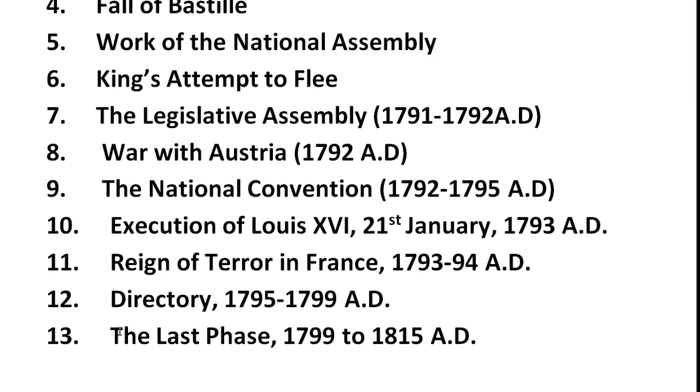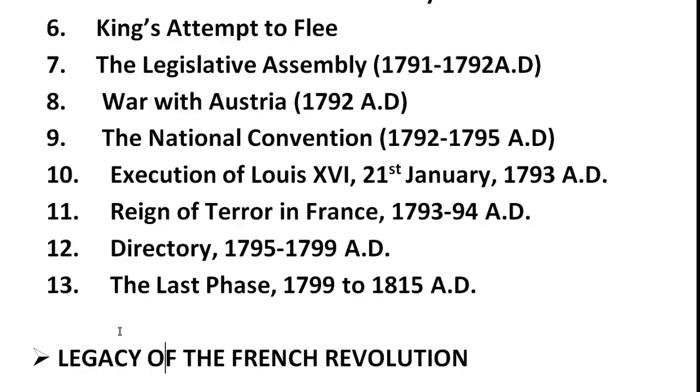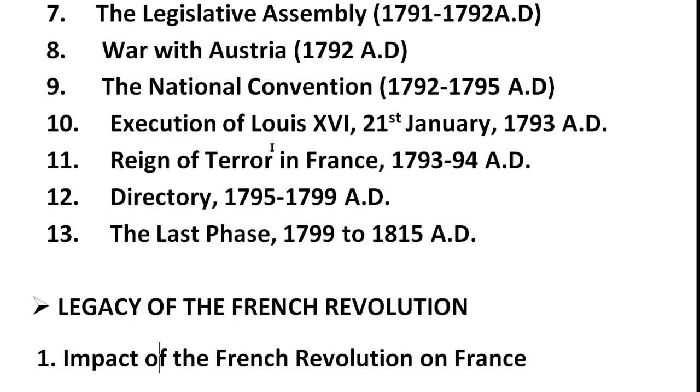After that, the next heading is about what the condition of France was after the execution of Louis XVI. At that time also the condition was not very good because of the Jacobin Club. So I am going to explain what the whole matter was. France was engulfed by dangers from all sides. England, Austria, Prussia, Spain and Holland formed the first coalition against the French Republic.